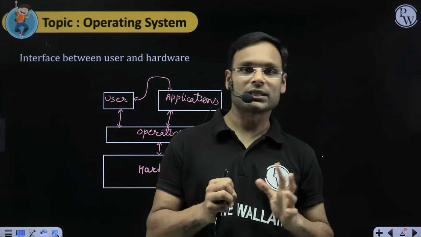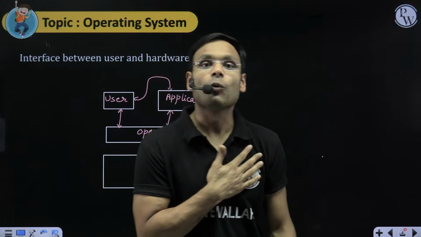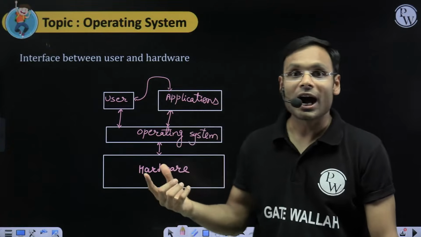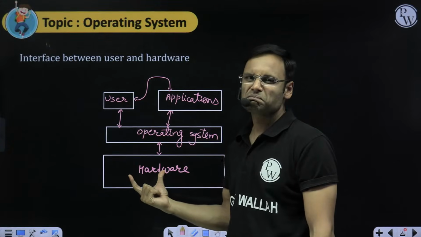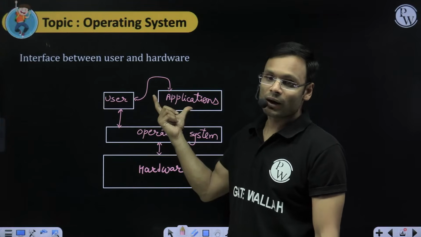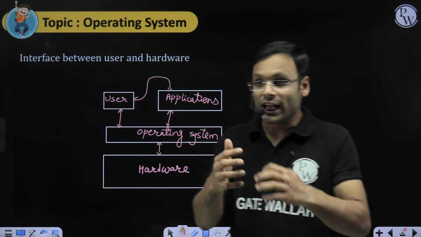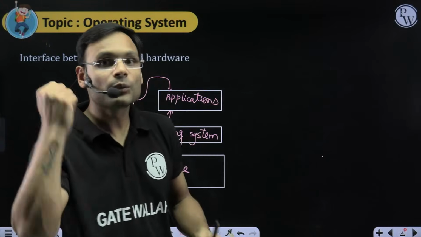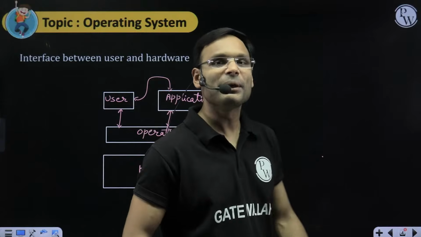In that program, my requirement is to have some hardware connection or hardware usage. I cannot write that program. Even if I write, it will be too hard for me to write a program which can interact with the hardware. Very difficult.